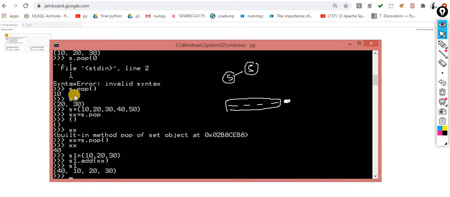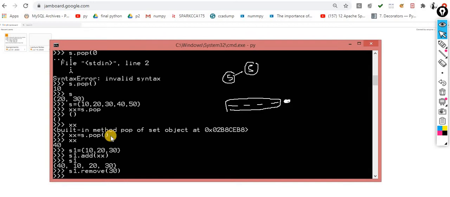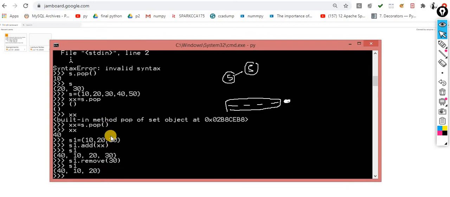Python gives us the solution for the same. If you want to remove anything randomly, you can take this one. Another way is this one: if you want to remove a specific item, use remove of 30. So I don't want to proceed with 30. Now you can check it out, the 30 is removed. Choice is again yours. Okay, I think this is more than enough.